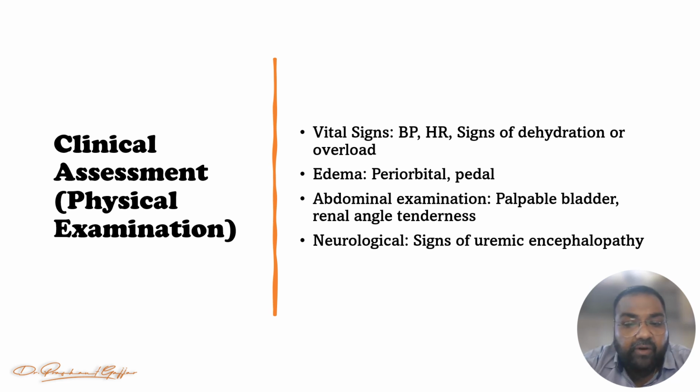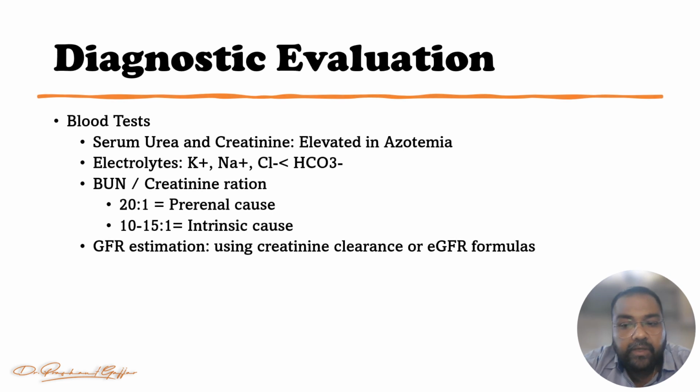Now let's see in which criteria we can consider the diagnostic evaluation, or the different investigations to rule out what may be the cause of azotemia: pre-renal, renal or post-renal, right. So first we move with the blood tests. If this is azotemia, serum urea and serum creatinine are both elevated.